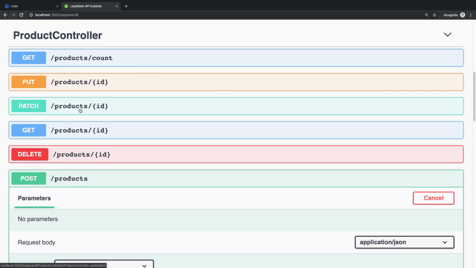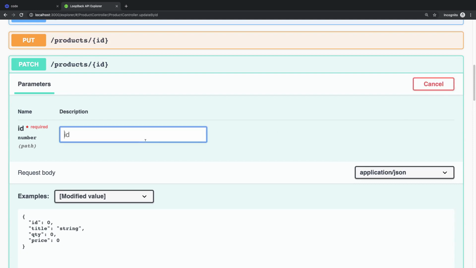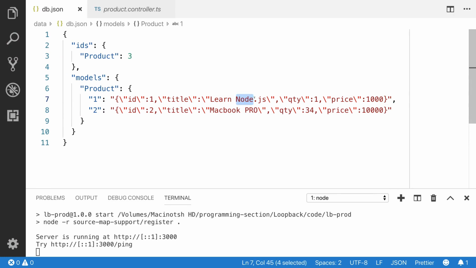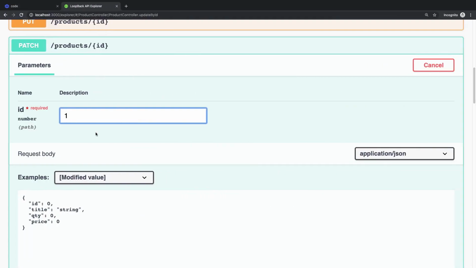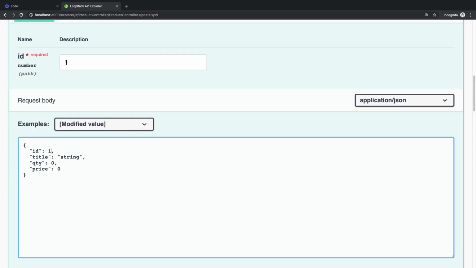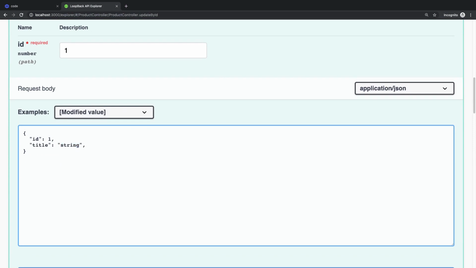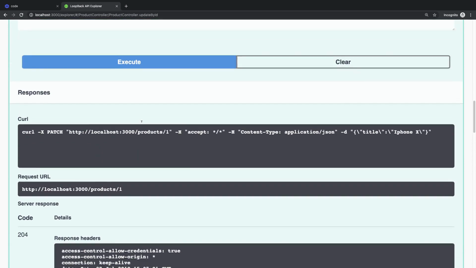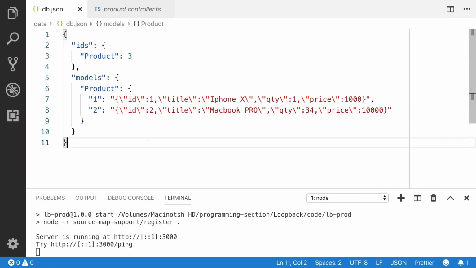Now it's time to test the patch method. I would like to update the name for the first product. I would like to replace "learn Node.js" with iPhone. ID, which is 1. I don't need to update anything here. I just need to update the title. Let's say iPhone X. iPhone X, you can see that it is updated.